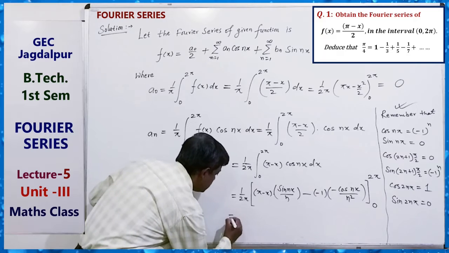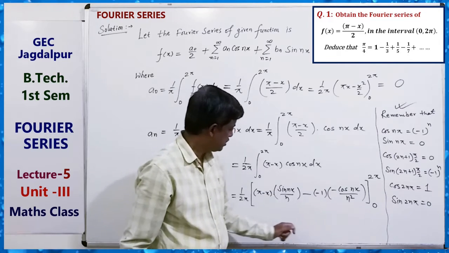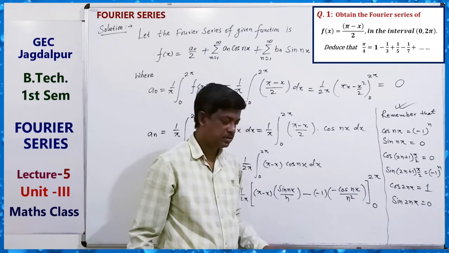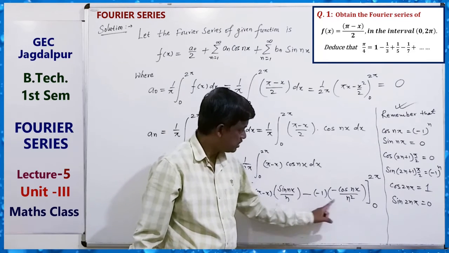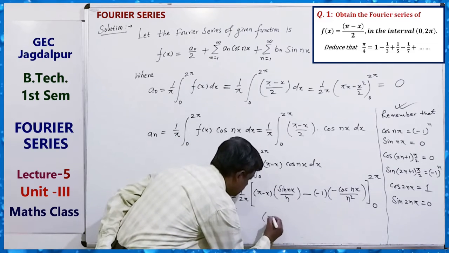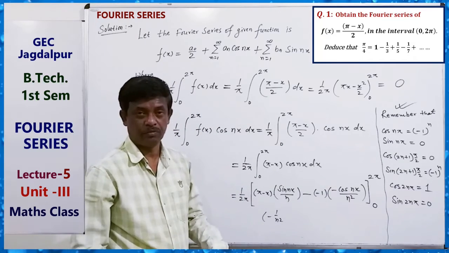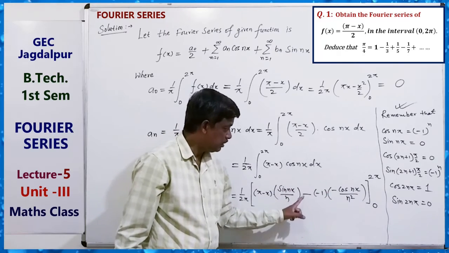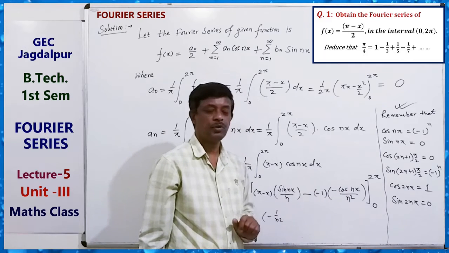So we can write like this. Just see it. This is 0. Minus of cos 2n pi, that is 1, so minus 1 by n square, and minus of sin 0, which is 0, and this total is minus of 1.